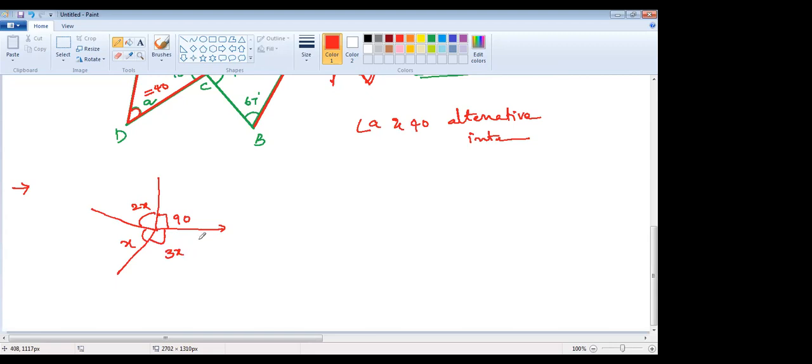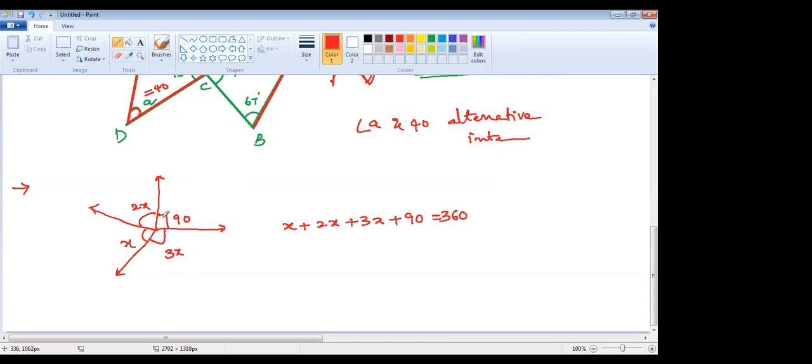Yes, ma'am. So then we have to form a statement here. The statement will be x plus 2x plus 3x plus 90 equals 360. The answer will be actually 45, ma'am, and the reason for this is that the sum of all angles around a point is equal to 360 degrees.